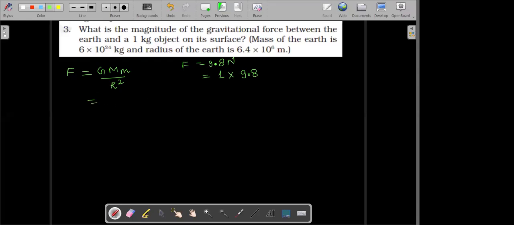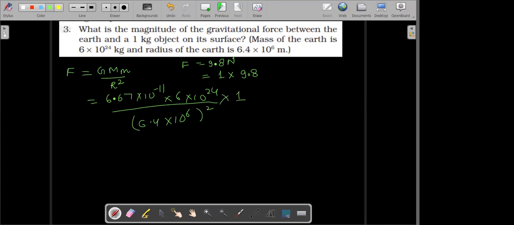See, you put the value of G, which is 6.67 multiplied by 10 to the power minus 11, multiplied by the mass of the Earth, 6 multiplied by 10 to the power 24, divided by radius square, which is 6.4 times 10 to the power 6, the square, multiplied with the small mass, which is 1 kilogram. So even if you solve this, you will get the same value as 9.8. How do we get this? If anyone remembers, we got the value of acceleration due to gravity as GM over R squared.